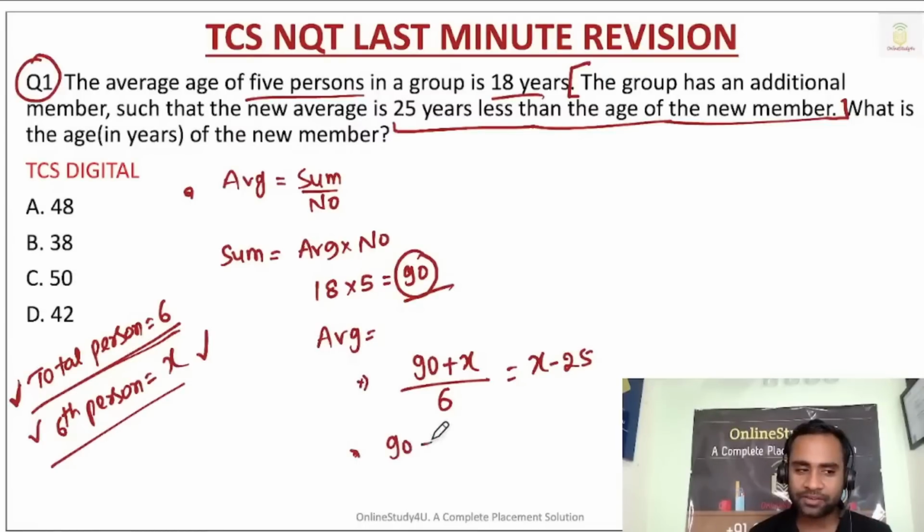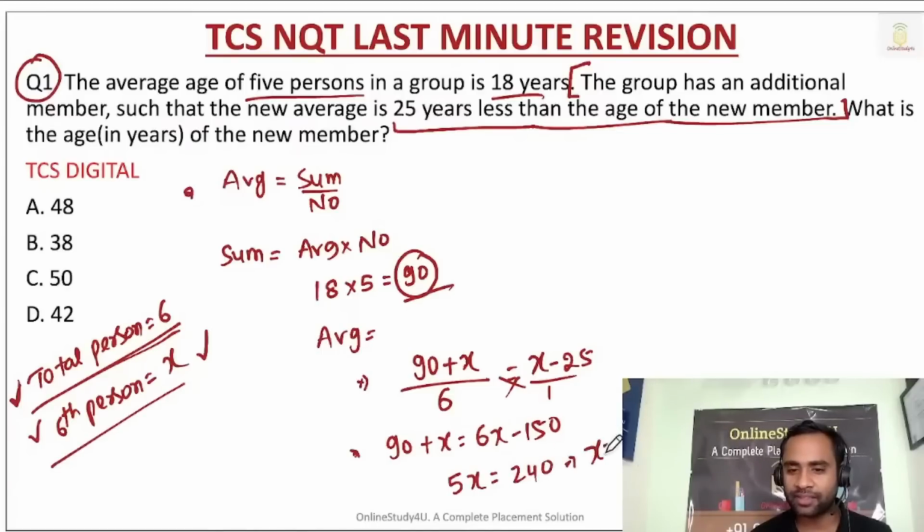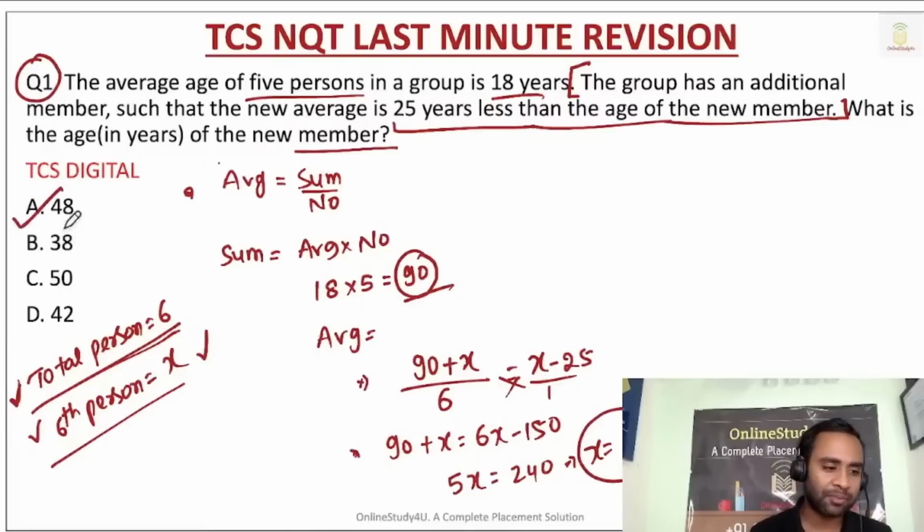So (90 plus x) by 6 is equal to x minus 25. Cross multiplication: 90 plus x is equal to 6x minus 150. So 6x minus x, which is 5x, will be equal to 240. So x is equal to 48. So the age in years of the new member is 48.